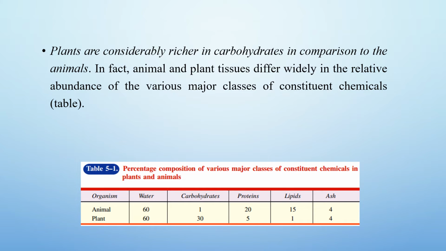Plants are considerably richer in carbohydrates in comparison to animals. In fact, animal and plant tissues differ widely in the relative abundance of the various major classes of constituent chemicals, shown in the table.